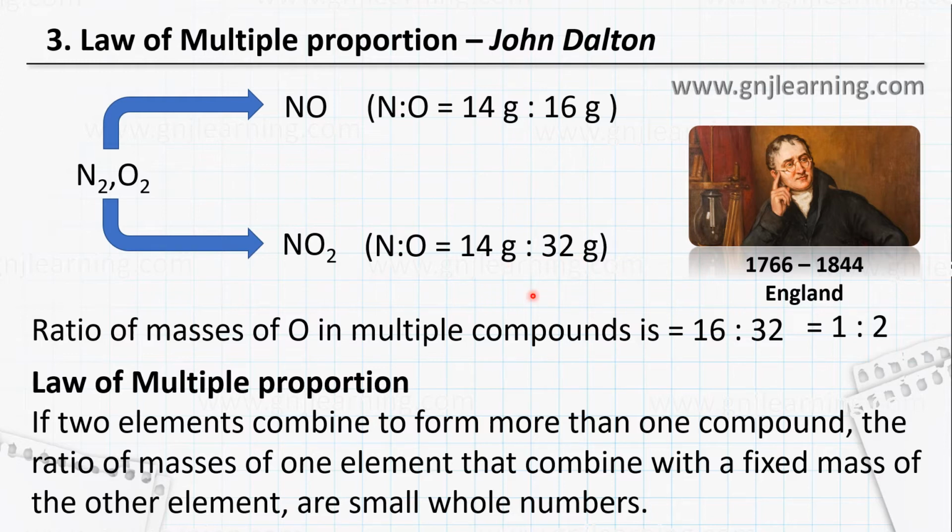So what was the law of constant proportion? You should identify it from the name itself. It says that regardless of the source, their ratio is always constant. The elements' mass ratio is constant. Whereas what is multiple proportion? The same elements will give multiple products, and the ratio between the elements or the atoms in those compounds bears a simple whole number. So that's the difference between the law of constant proportion and the law of multiple proportion.